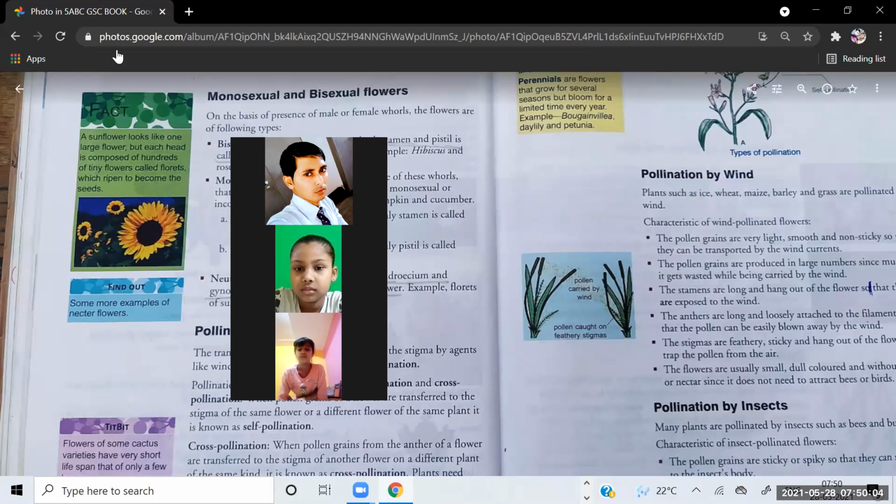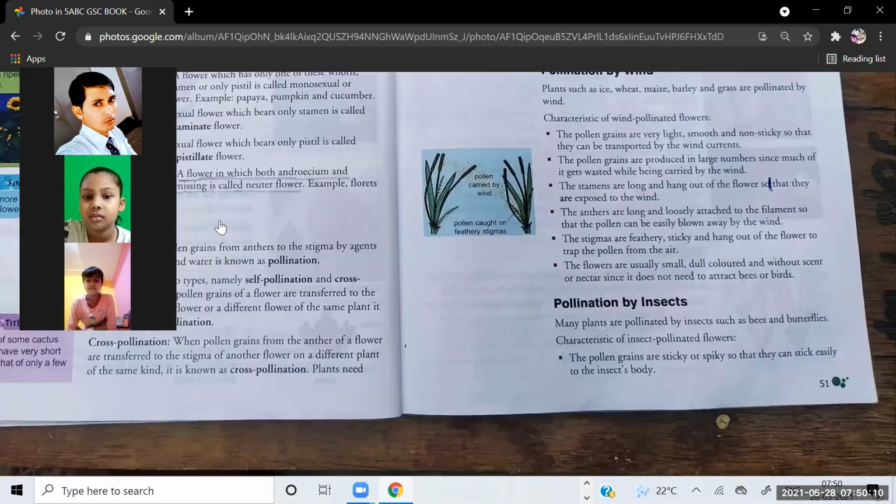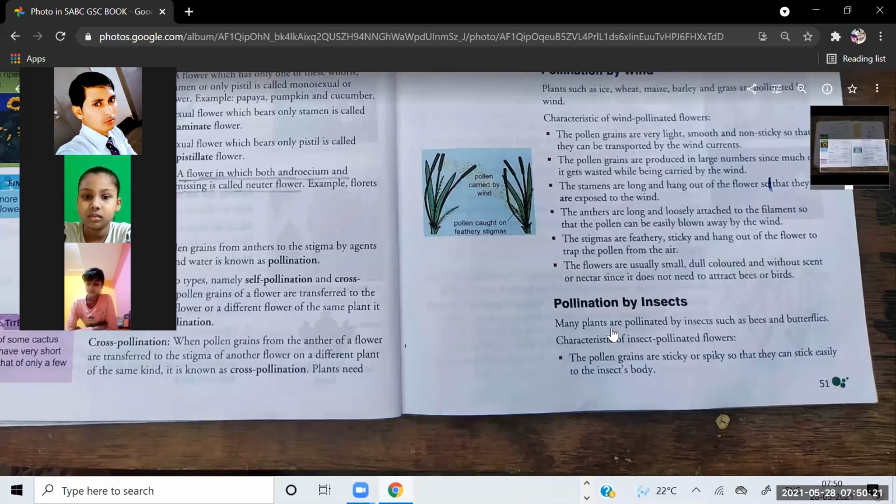Today we'll complete this. Okay, so pollination by insects. It is written here. So let us try to understand how pollination happens with the help of insects. Many plants are pollinated by insects such as bees and butterflies. Bees and butterflies are the main insects. Characteristic of insect pollinated flowers: the pollen grains are sticky or spiky so that they can stick easily to the insect's body.